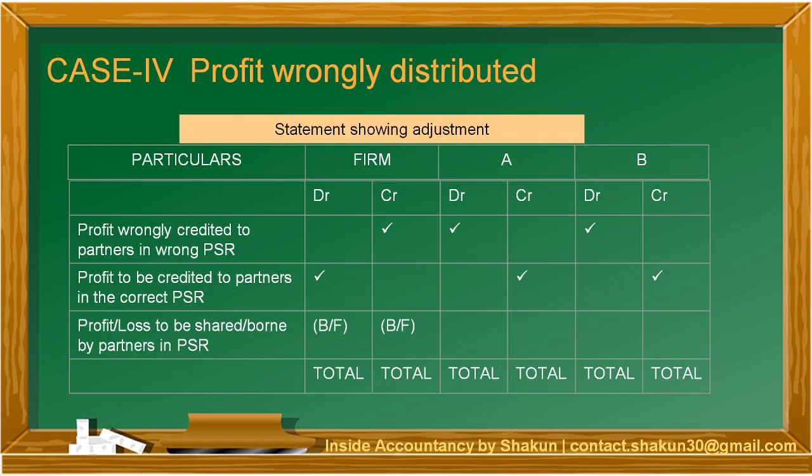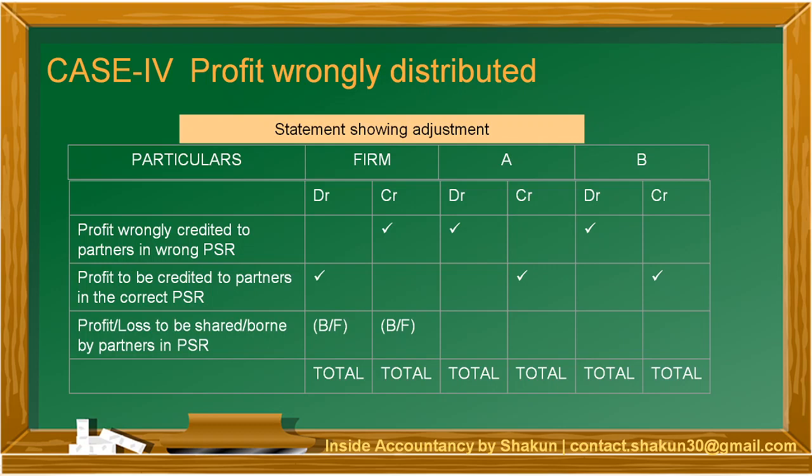So, first of all, the profits will be divided in the wrong ratio and they will be written back in the partners' capital accounts. So, if you notice the particulars column, the first thing that I have written is profit wrongly credited to partners in the wrong PSR, that is the profit sharing ratio. So, the profit distributed in the wrong profit sharing ratio should be debited in the partners' capital accounts and credited